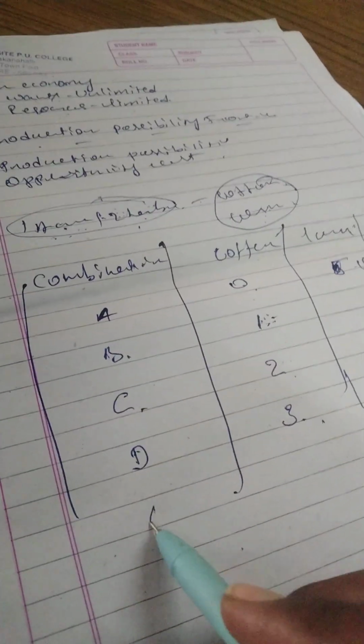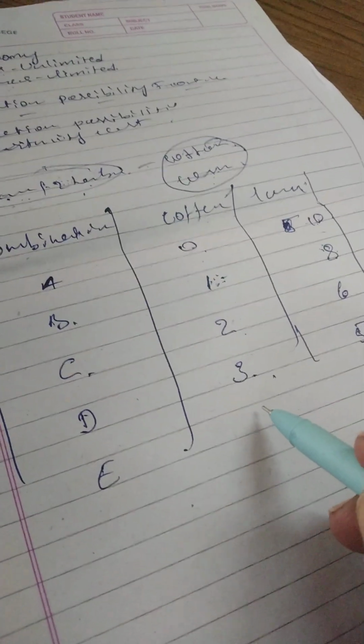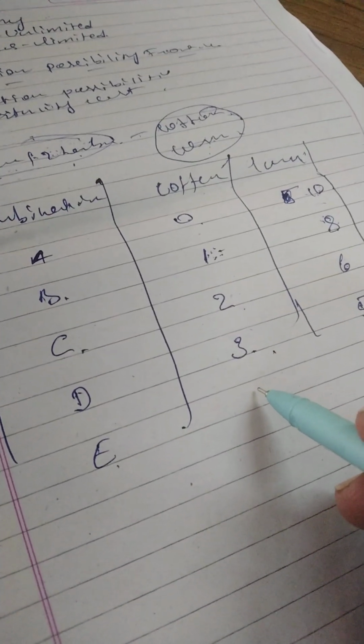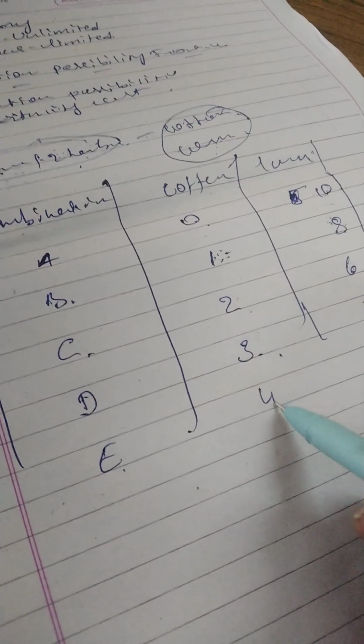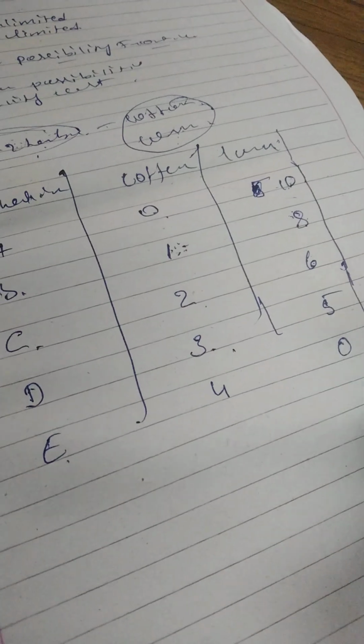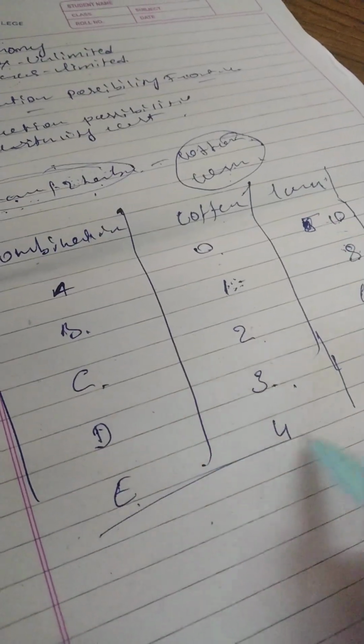Then you can go for another combination. If you don't like that combination, you can go to one more combination, that is combination E. Combination E tells that if you want, you can produce 4 units of cotton and 0 units of corn. So keep that in your mind, students.